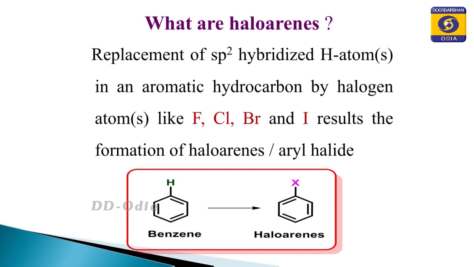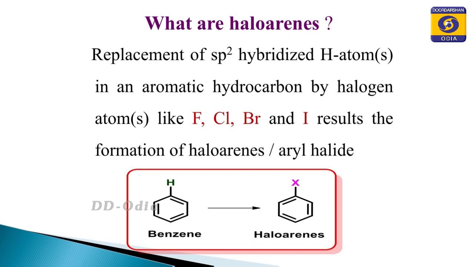When the hydrogen of the aryl group is replaced by a halogen atom, you get the haloarenes. The definition is the replacement of an sp2 hybridized hydrogen atom in an aromatic hydrocarbon by halogen atoms like fluorine, chlorine, bromine or iodine results in the formation of the corresponding